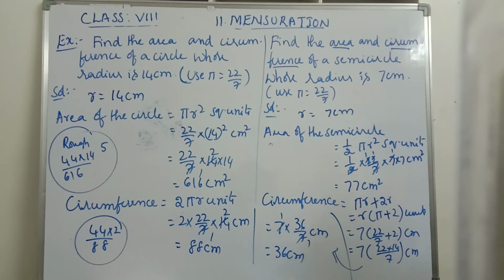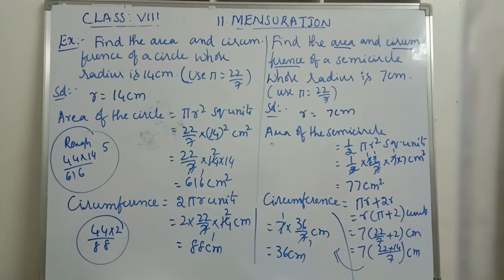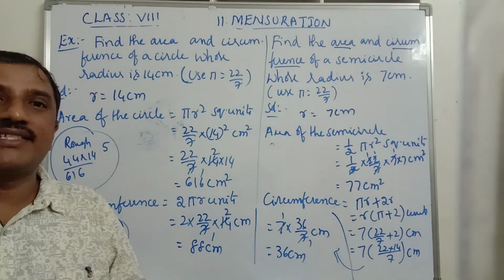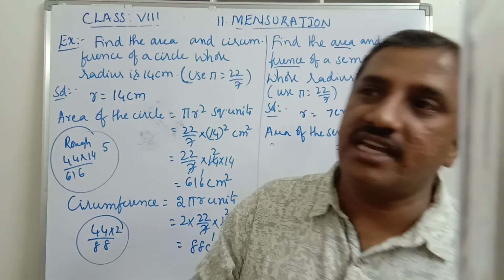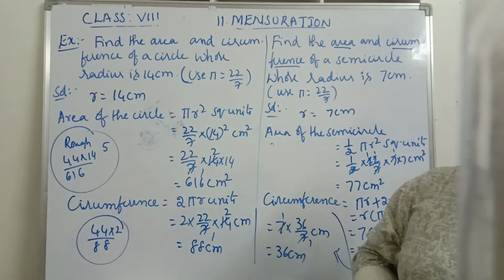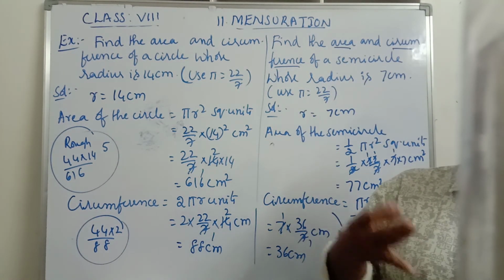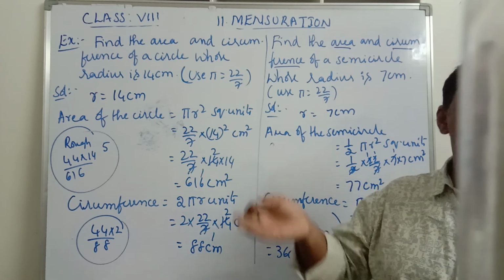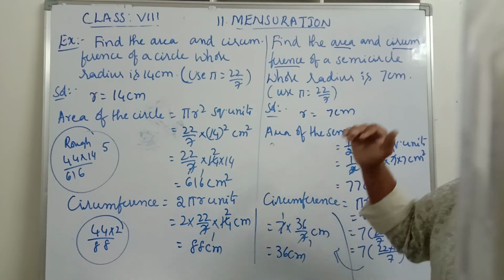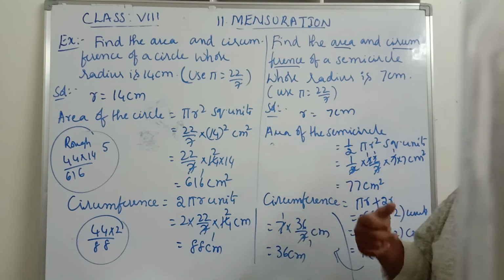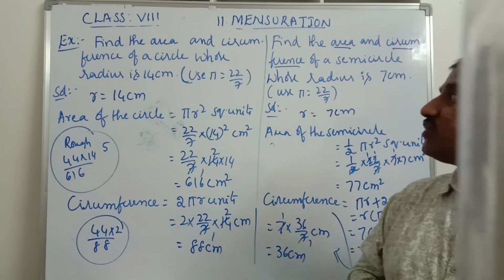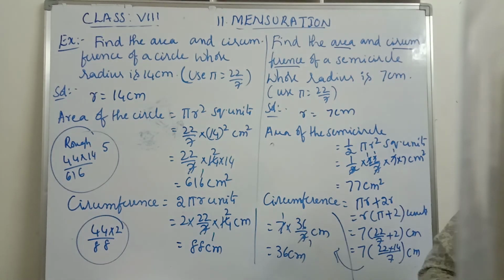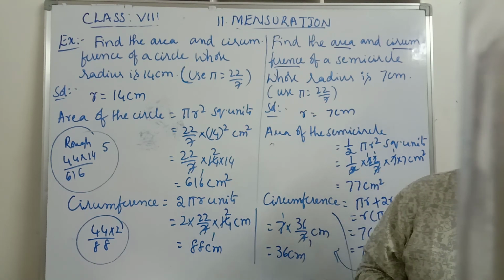Is it clear, children? So today what we discussed here is the definition of mensuration, definition of area and perimeter, their units, and some plane figures like rectangle, square, trapezium, parallelogram and circle and semicircle, their areas and perimeters and their formulas, and we have solved some problems. I hope you understand today's class, and thank you very much.